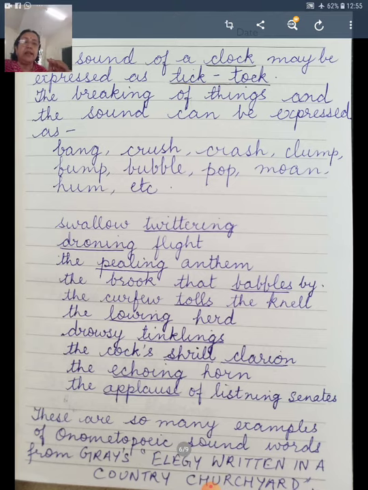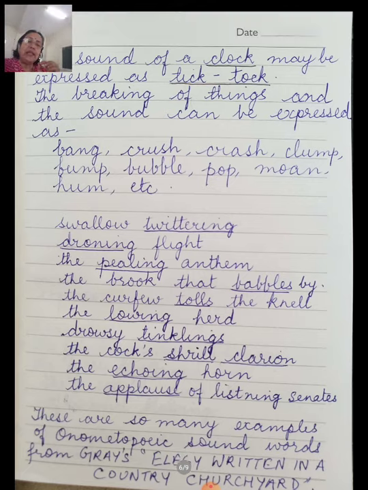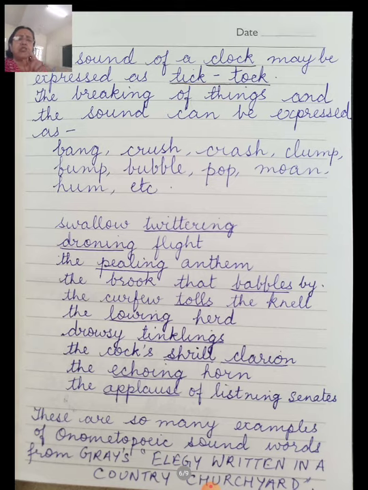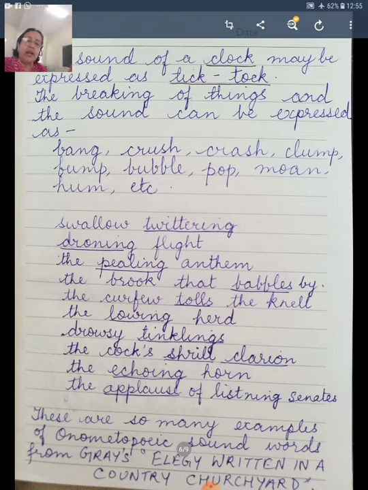What we call mooing. Then drowsy tinklings. Drowsy means when you are drowsy, when you feel like sleeping. So when the cattle is again going back to their folds, the bells on their necks are tinkling, making a tinkling sound. And the word drowsy shows that they are falling asleep. The cock's shrill clarion, this I have already told you. The echoing horn I have told you.